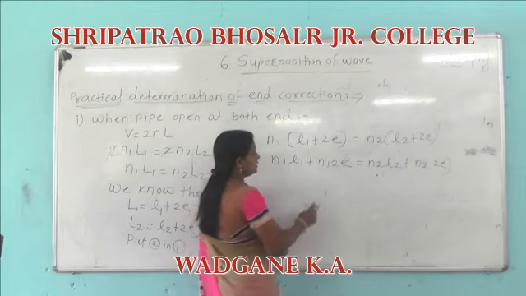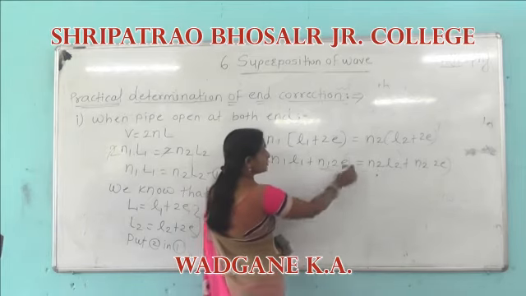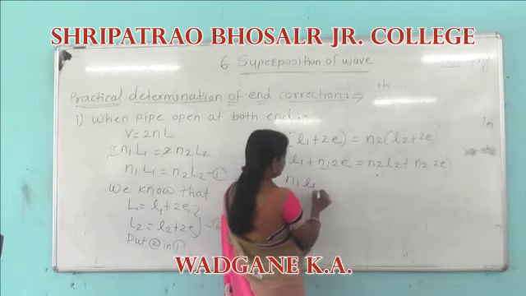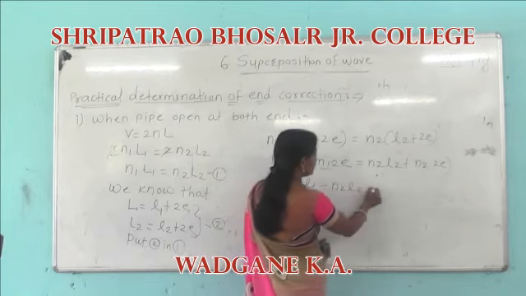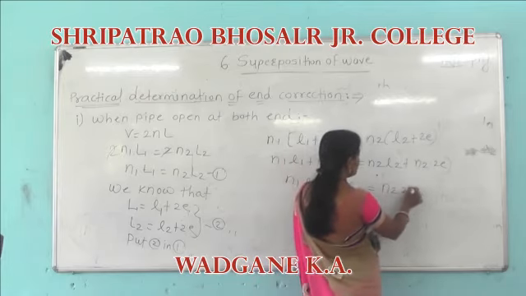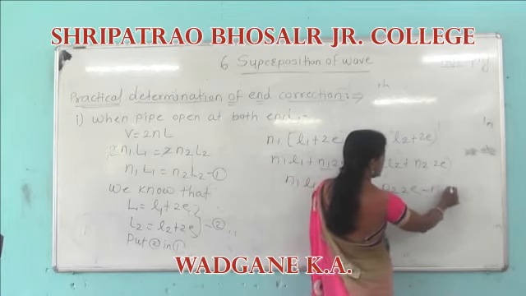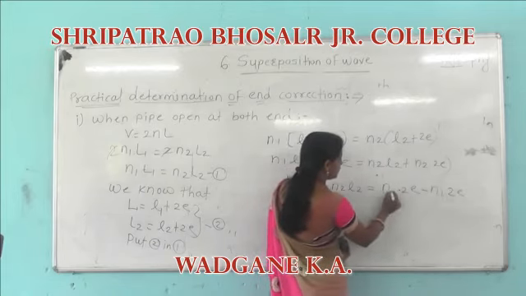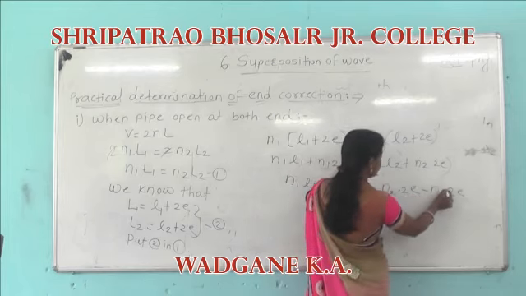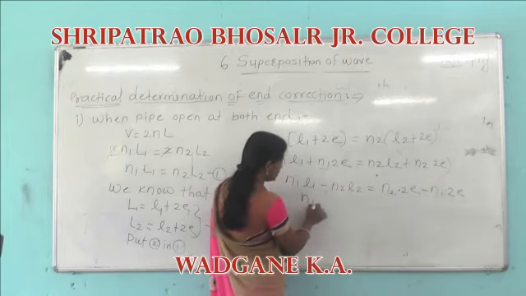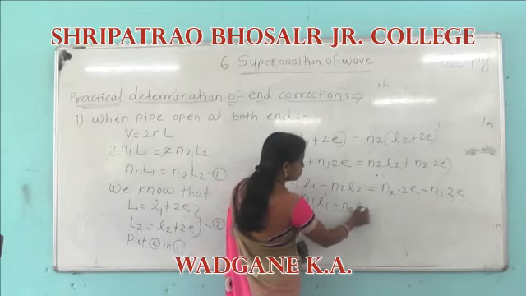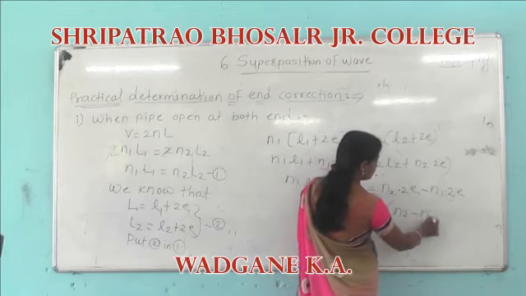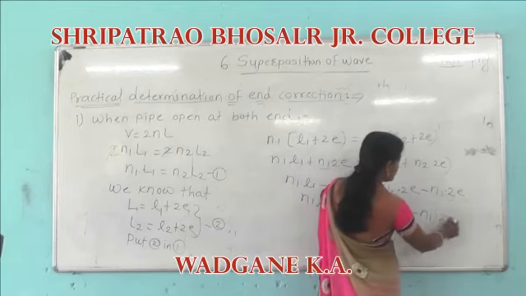Then transfer this term to that side and take this term here: n1 L1 minus n2 L2 equals n2 2E minus n1 2E. Then 2E is taken common, so we get n1 L1 minus n2 L2 equals (n2 minus n1) into 2E.